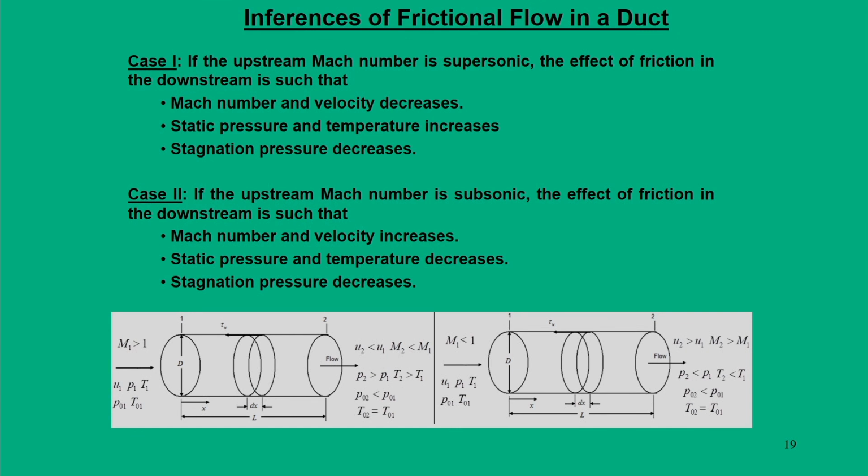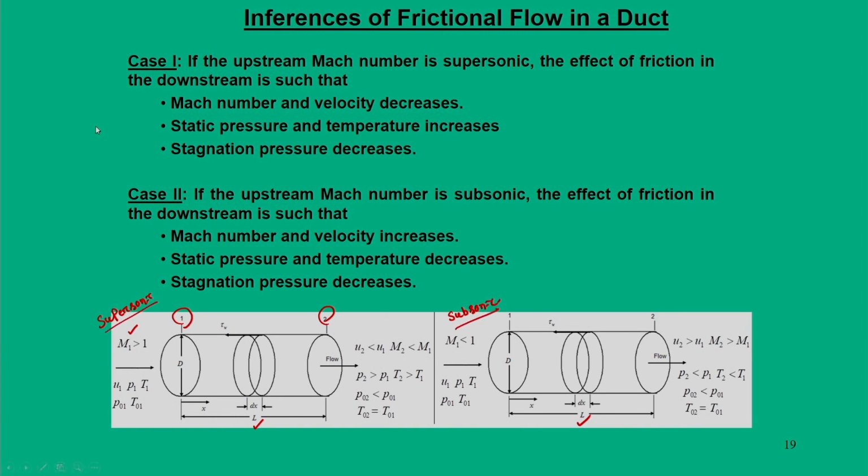So, the summary for those fundamental equations tells us here. The possibilities that one can have is that for a given length of duct L, one can have a supersonic flow inlet or we can have subsonic inlet flow.